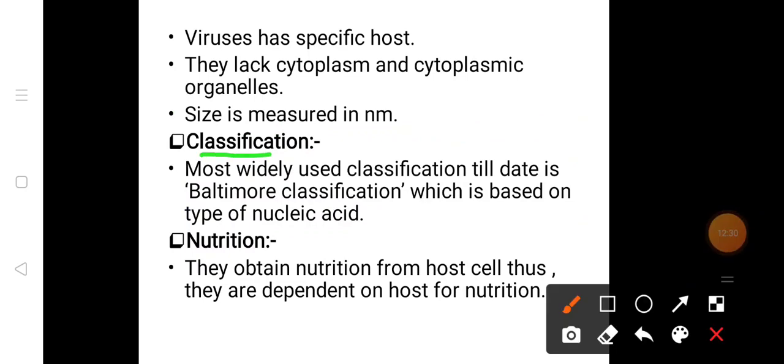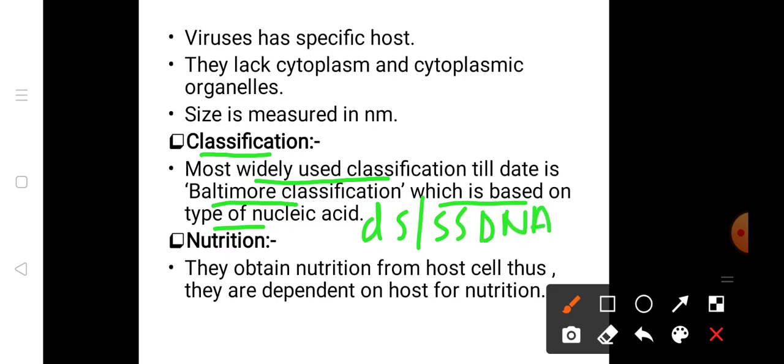Okay, now we will see the classification. The most widely used classification to date is the Baltimore classification. For the classification of viruses, we are using the Baltimore classification, which is based on the type of nucleic acid, such as double stranded or single stranded DNA, or double stranded or single stranded RNA.